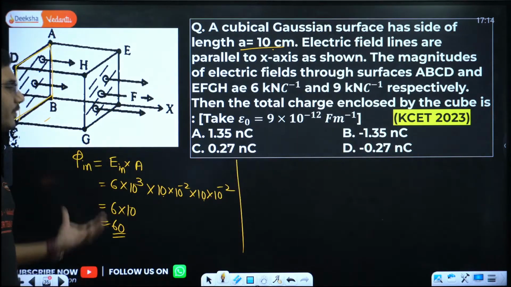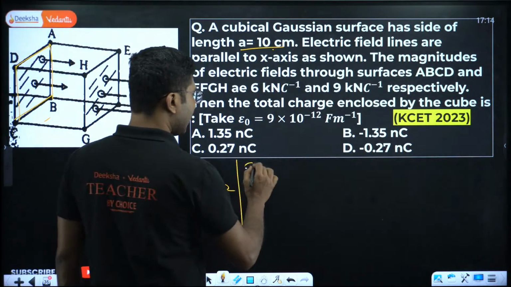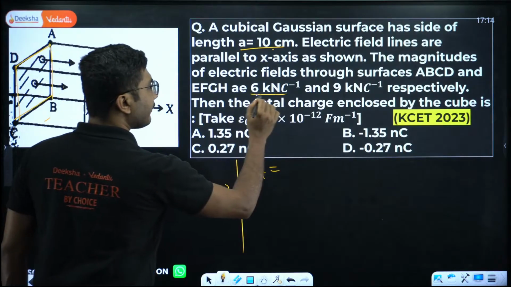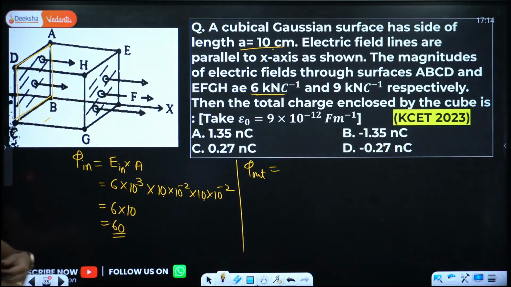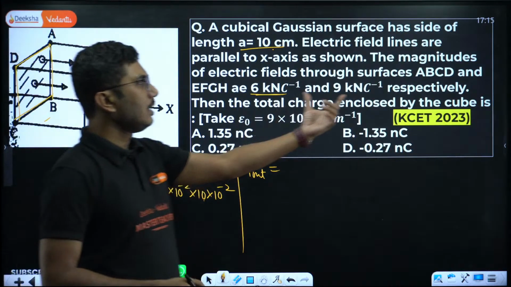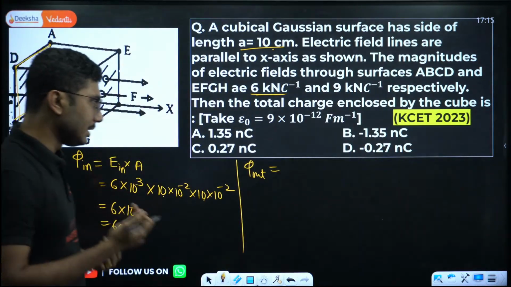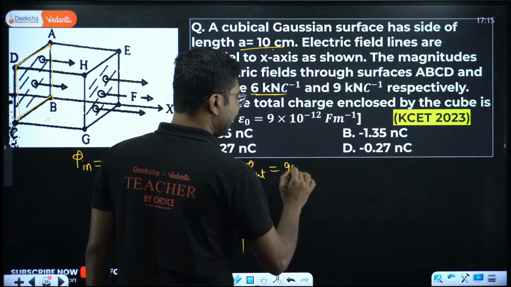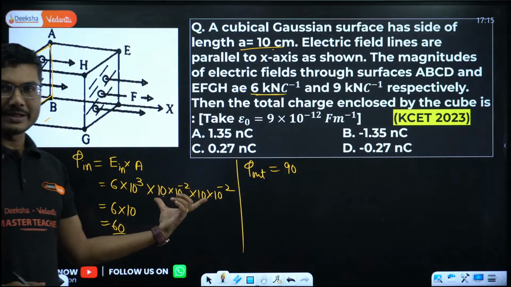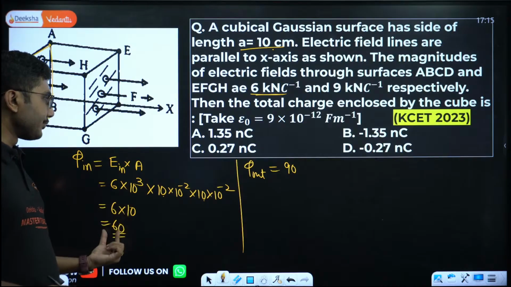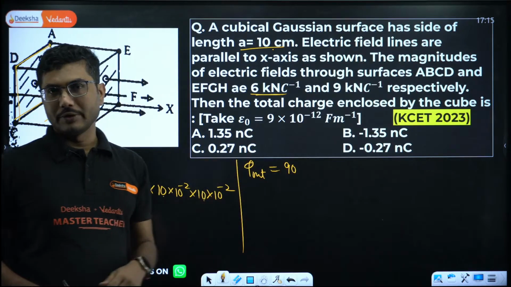If you solve the same way, the outgoing flux will be, so when the electric field was 6 kilonewton, you are getting flux 60. When the electric field is 9 kilonewton, how much are you supposed to get? Easy, you are going to get 90, because this factor remains the same. That means 6 kilonewton gives you 60, so 9 kilonewton should give you 90.